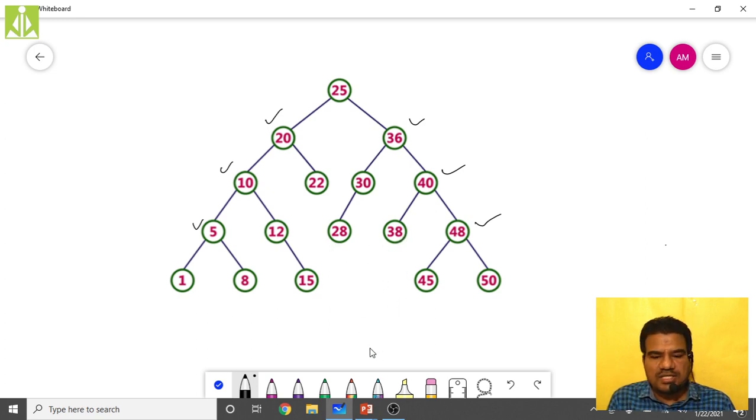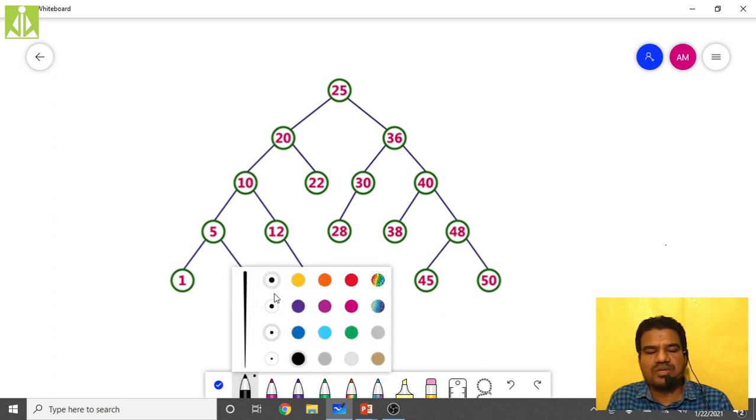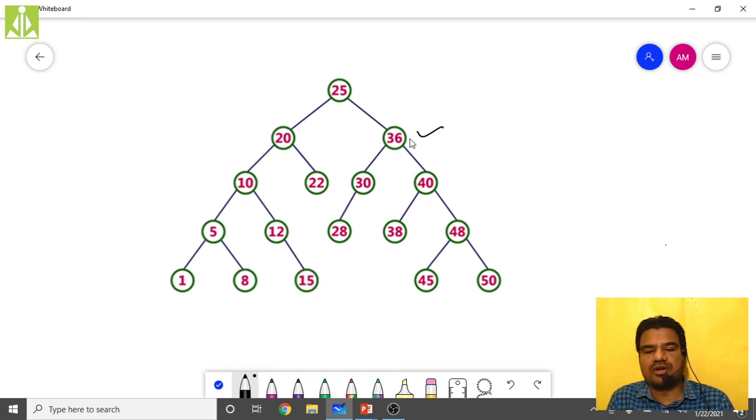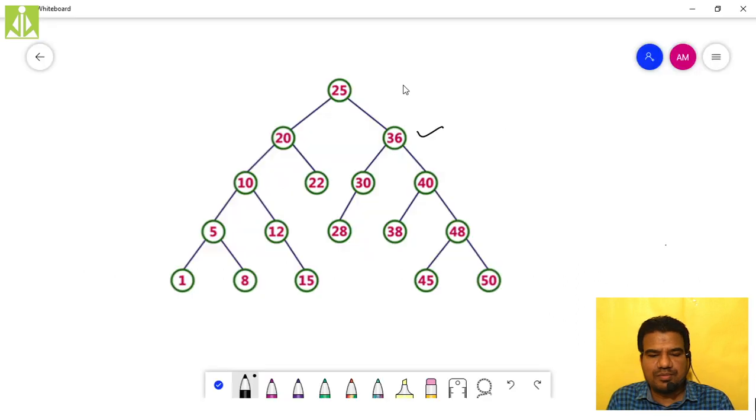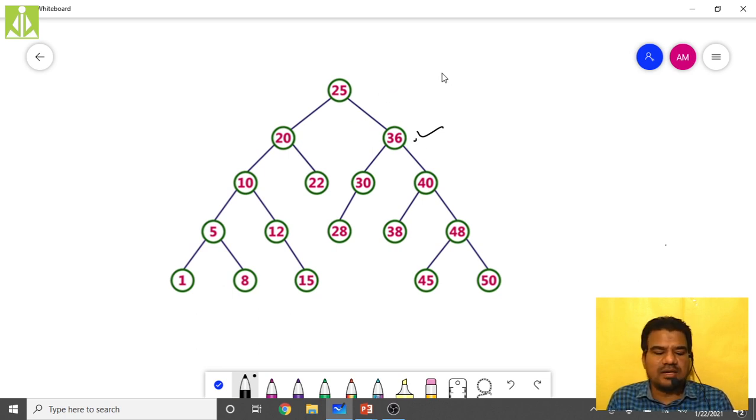So now what I have decided is that I will delete the more complex one, so that you can do the simple ones easily. So I thought of deleting this 36. Go to the algorithm and see. First, find the node to be deleted using the search operation. Let us assume 36 is the node that I want to delete from my binary search tree, and I found that 36 by simply traversing. So now I am at 36.